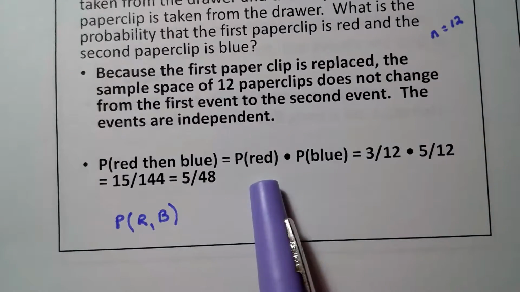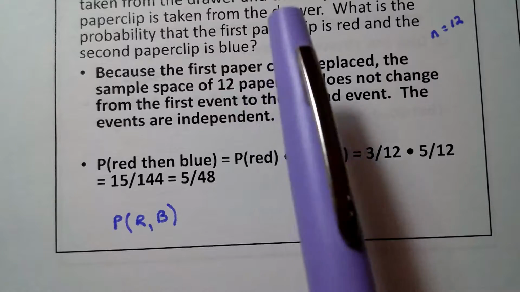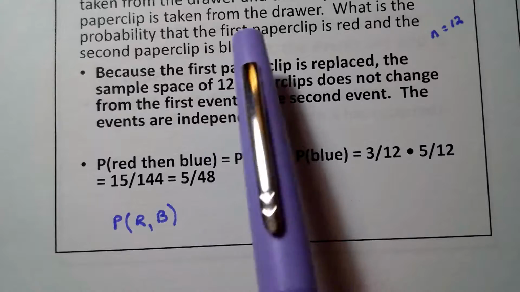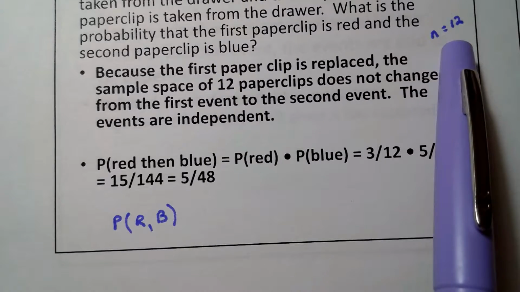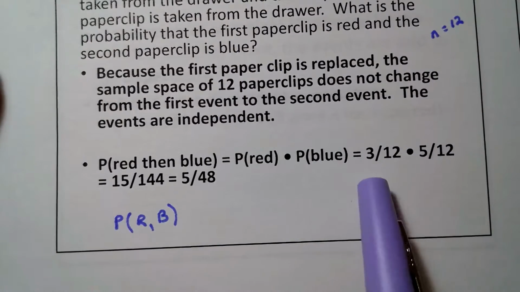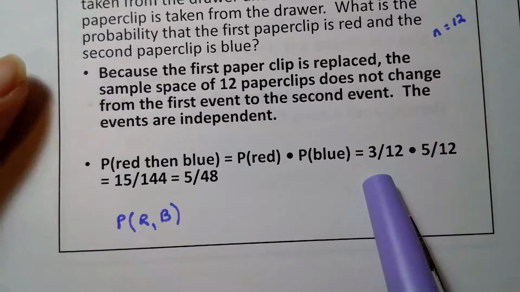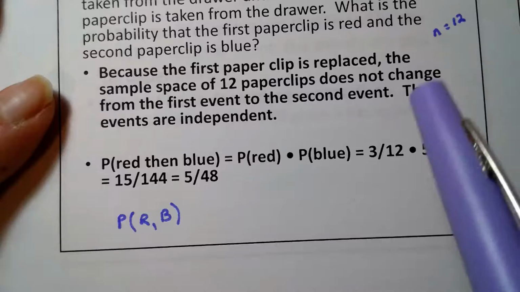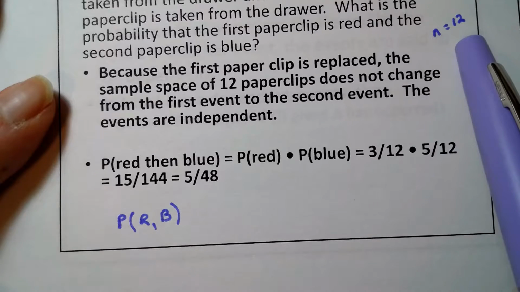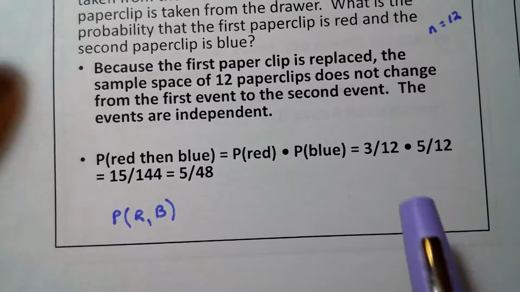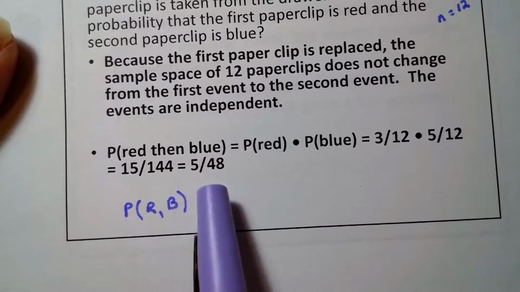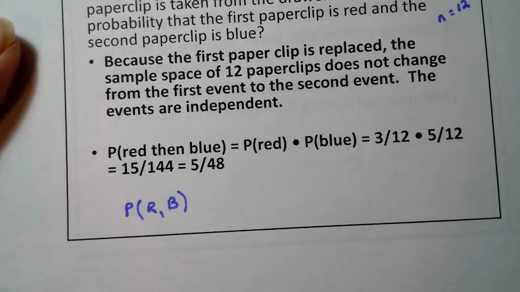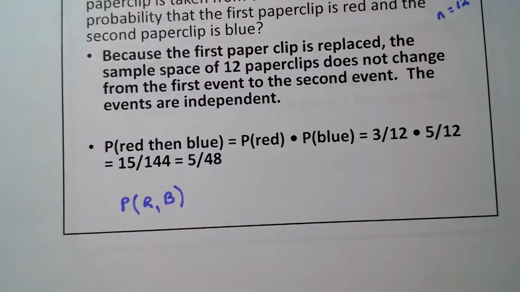It's just the probability of red times the probability of blue. We have 3 red paper clips, so the probability of red is 3 divided by the total number of paper clips, 12. That's times the probability of blue. We have 5 blue paper clips, so that's 5 over 12. When you multiply those together, after reducing, you get 5/48. I like these kinds of problems. I think they're a lot of fun.